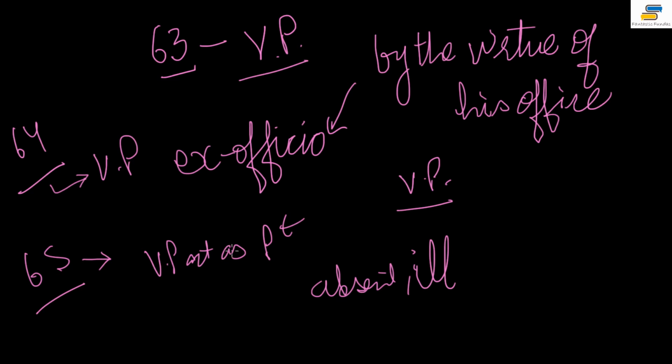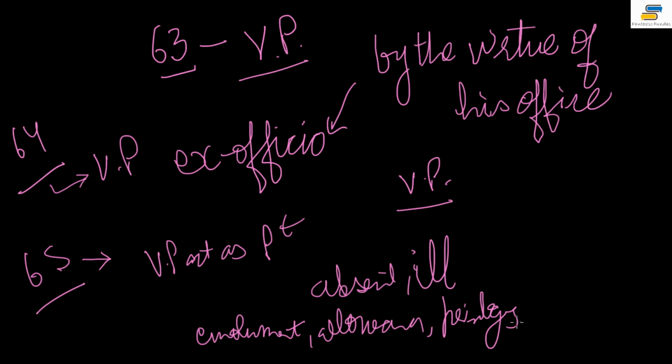Now, the vice president during this time receives all the emoluments, allowances and privileges which the parliament may determine by law, and till that is defined, the emoluments, allowances and privileges are as written in Article 65 clause 3. All these would be enjoyed by the vice president at the level of the president, when the president is not doing his work and the vice president is working in place of the president.